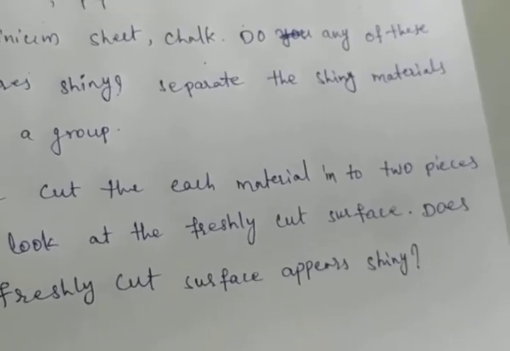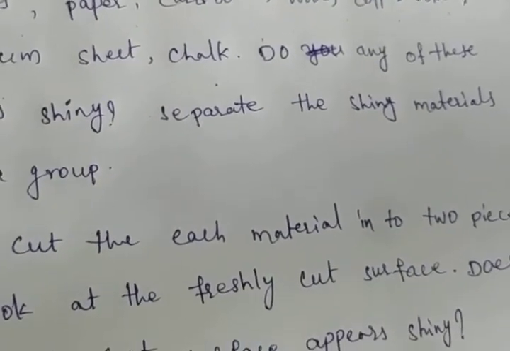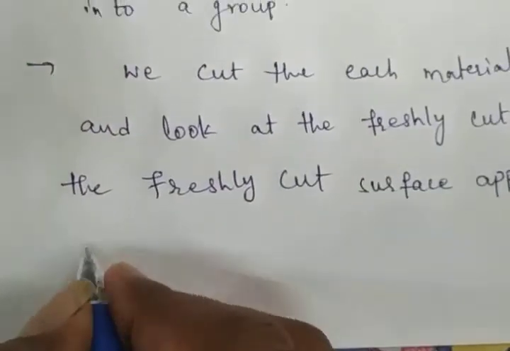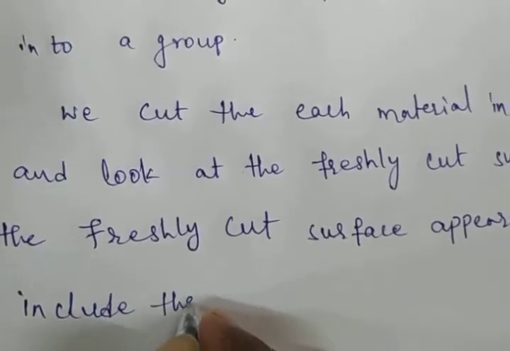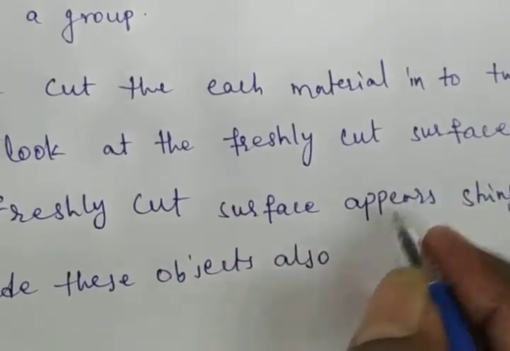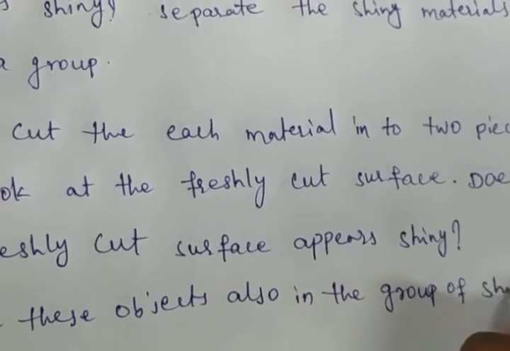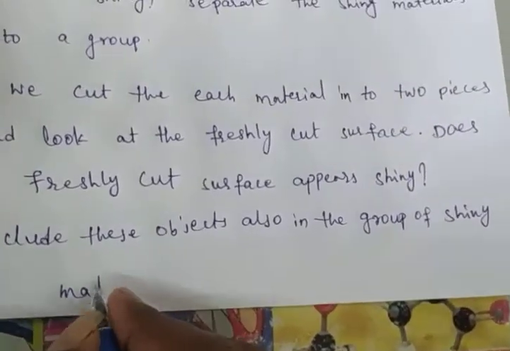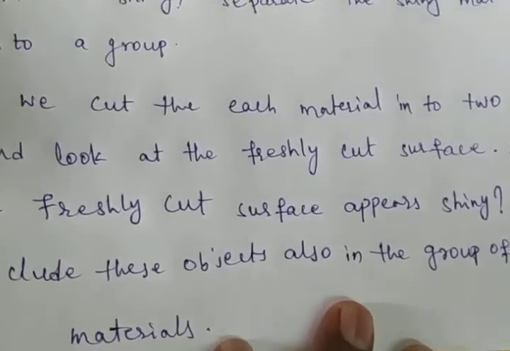If it appears shiny, what do we have to do? Include these objects also in the group of shiny materials.